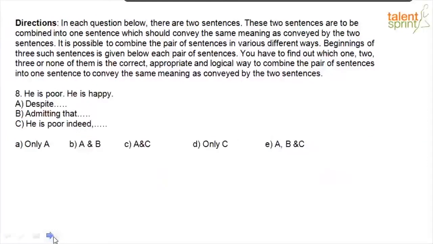He is poor, he is happy. Option A, despite. Option B, admitting that. Option C, he is poor indeed. Let's take a look. Despite him being poor, he is happy, right? Or despite his poverty, he is happy. Admitting that he is poor, he is happy.